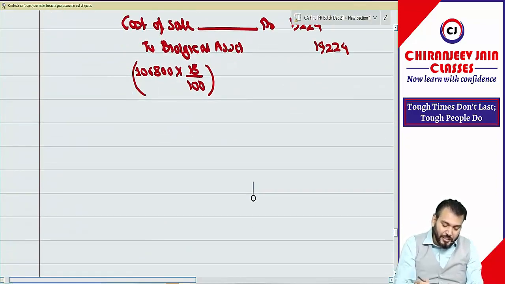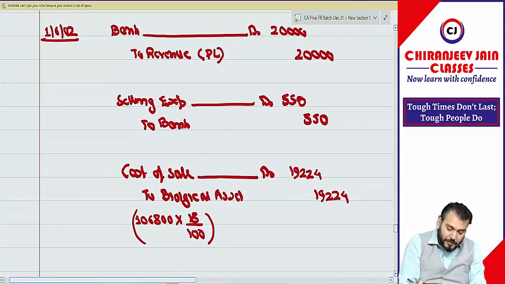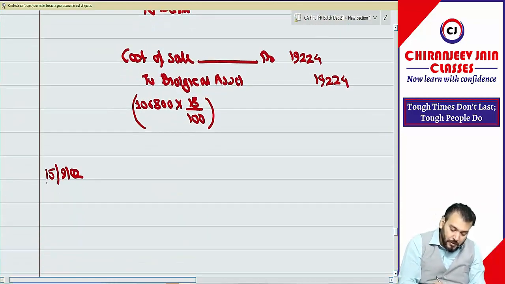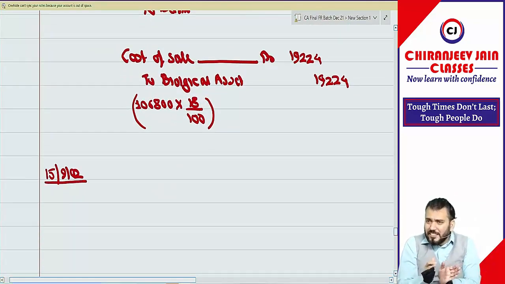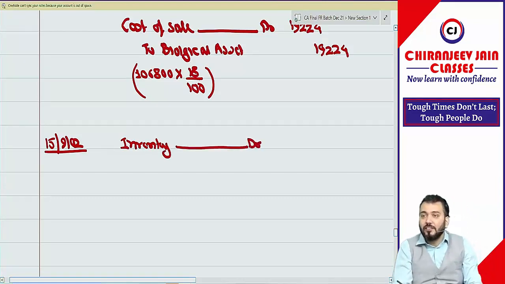Then coming to the next point. After 1/6, what is the date? 15 September 2002. Okay, this is the date of harvesting. So we'll recognize inventory. Inventory account debit at fair value less cost to sell.